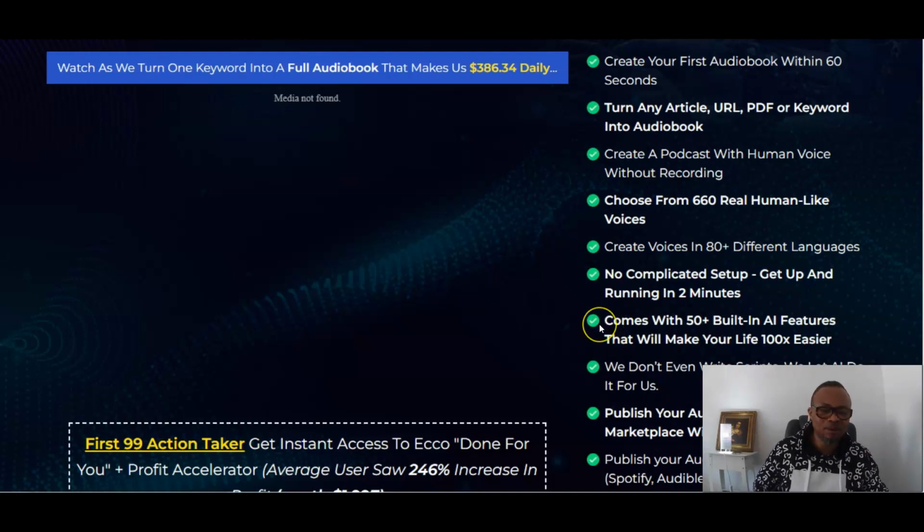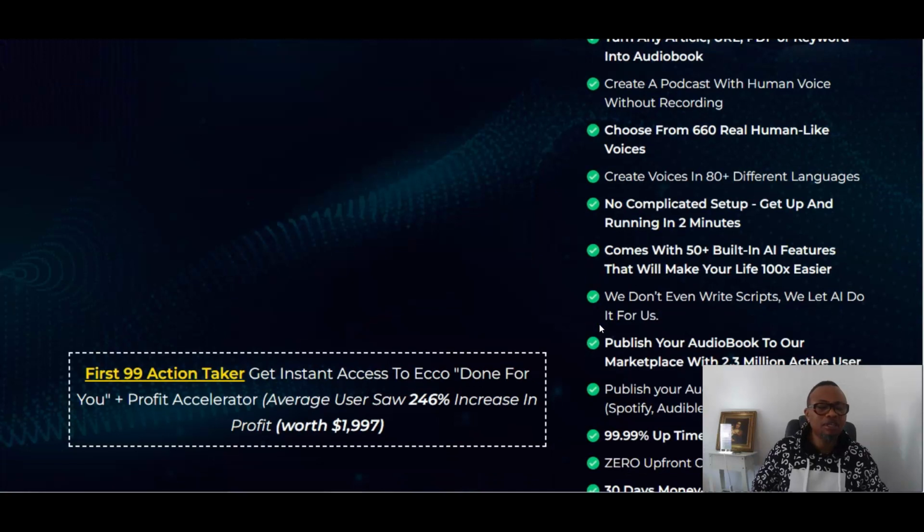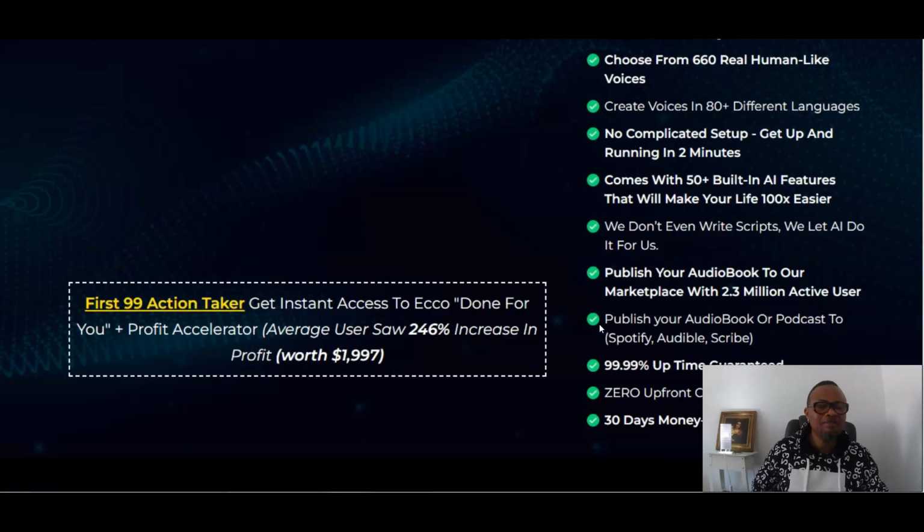You don't have any special complicated setup. You get up and running in 2 minutes. It comes with 50+ inbuilt AI features that will make your life 100 times easier. You don't need to write any script yourself, because AI is going to do that. You publish your audiobook to over 2.3 million users, and you publish on Spotify as well, Audible and Scribd.